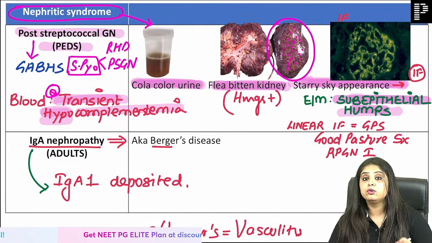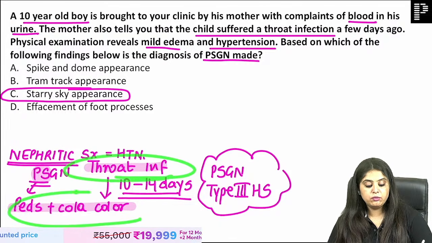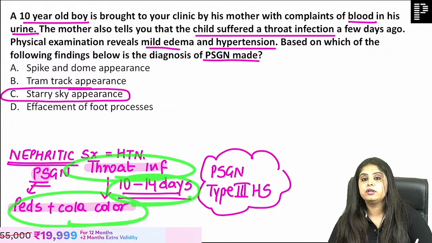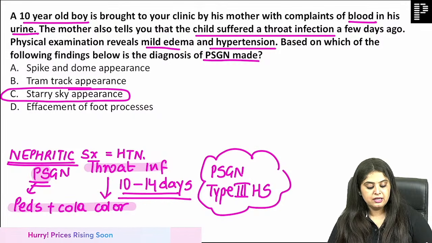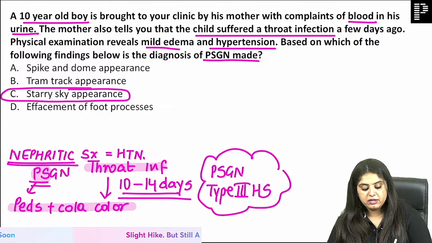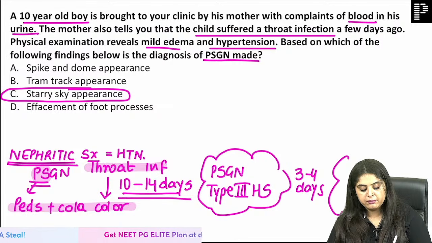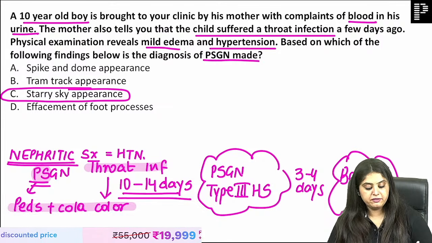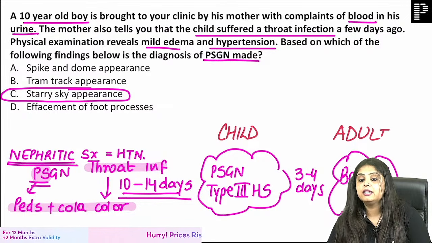And now I want you to notice something. If I say that there is a sore throat followed by cola color urine in 10 to 14 days, what did you think of? It was a child, ma'am, 10 to 14 days, so PSGN. But now the same thing, if I would have written 3 to 4 days, now your answer would have become Berger's. The only difference is PSGN would occur in a child and Berger's will occur in an adult patient.